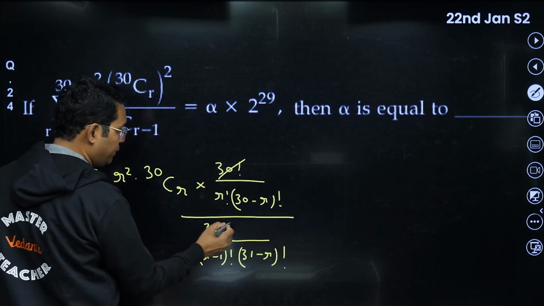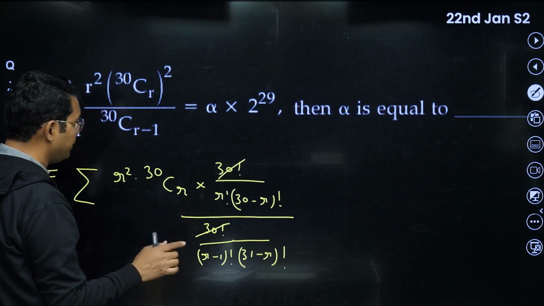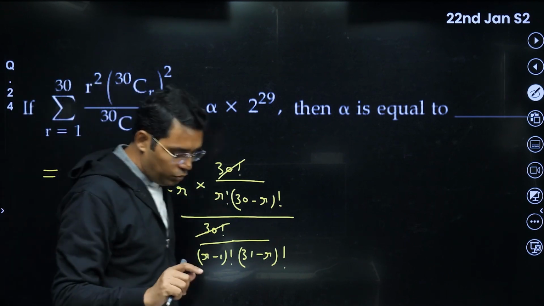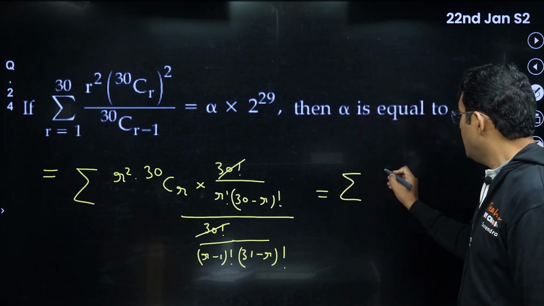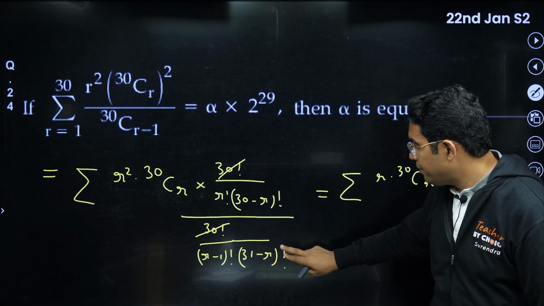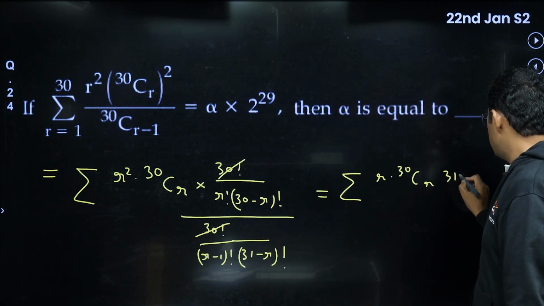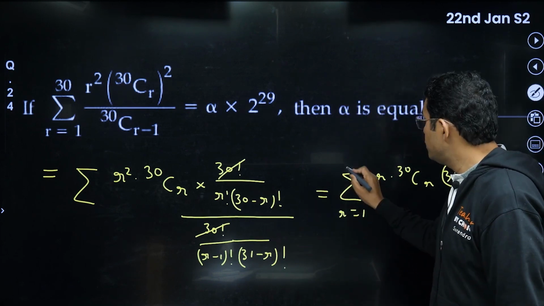So you can see 30 factorial gets cancelled. This r minus 1 factorial will cancel r factorial, but r will remain, and this r will cancel this r square also. So we will be getting r into 30cr, and from here 31 minus r will come in the numerator. This is what we will be getting, 31 minus r. Here r is starting from 1 to 30.